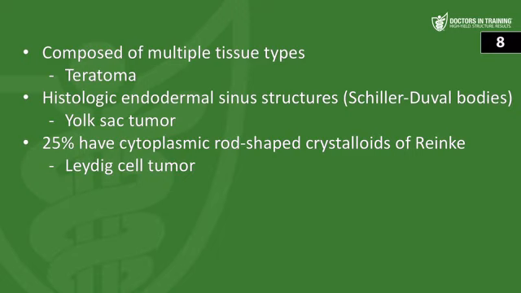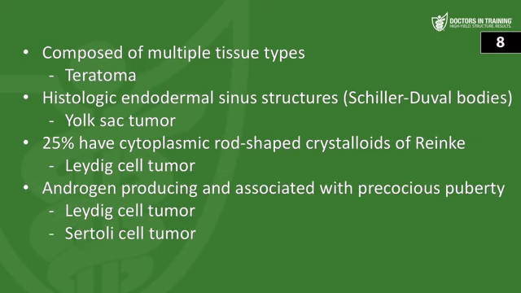25% have cytoplasmic rod-shaped crystalloids of Reinke, that's going to be the Leydig cell tumors. Androgen producing and associated with precocious puberty, think of the Leydig cell tumors, maybe a Sertoli cell tumor as well.